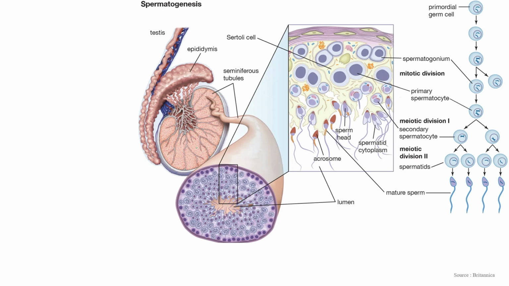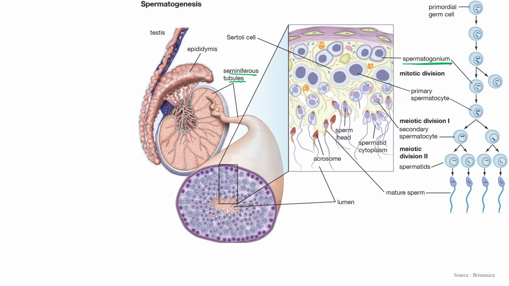This is the picture. These are the seminiferous tubules in which spermatogonia are present. Okay, these are the lumen, and this is the zoomed picture. So this big cell is known as spermatogonia.